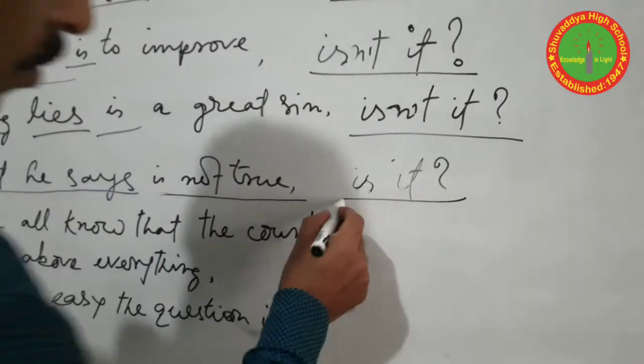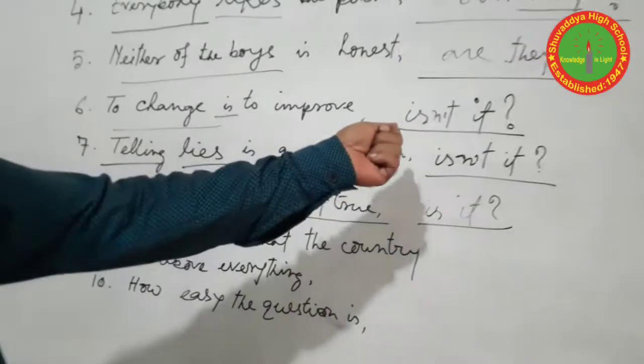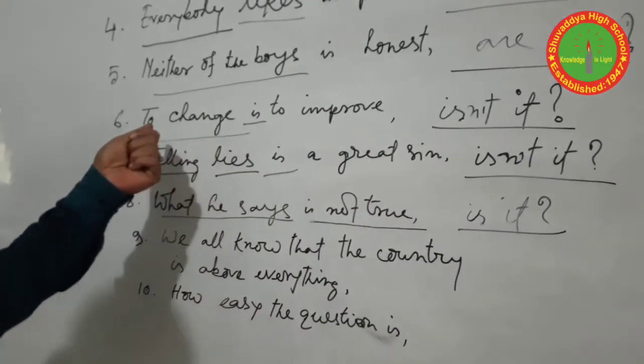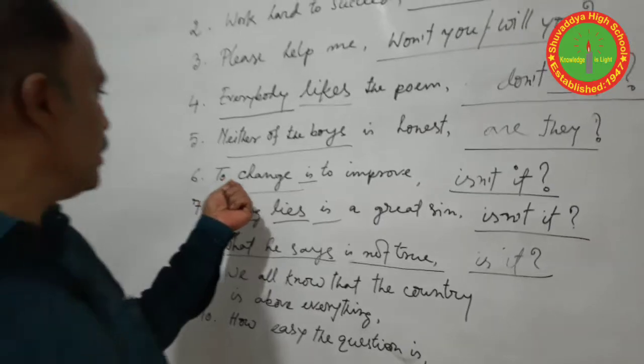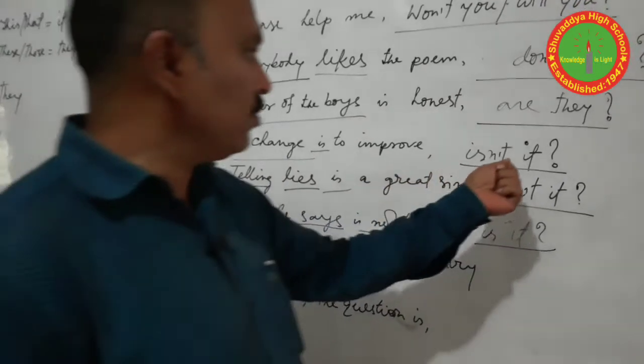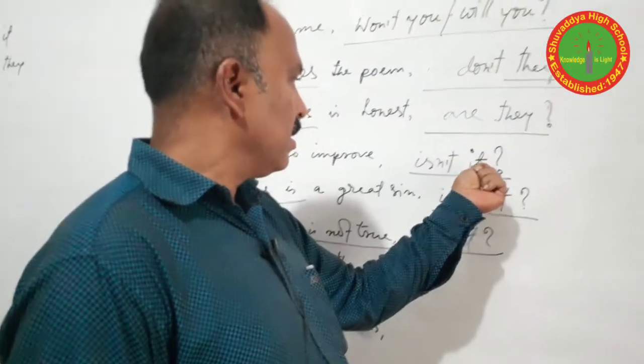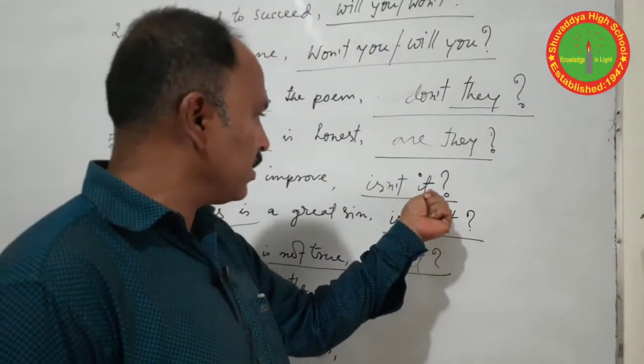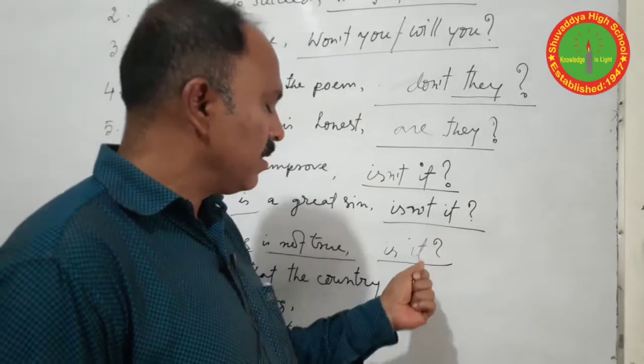So we get the point: if the subject is an infinitive or gerund or clause, then we can use "it" instead of the subject. Okay.